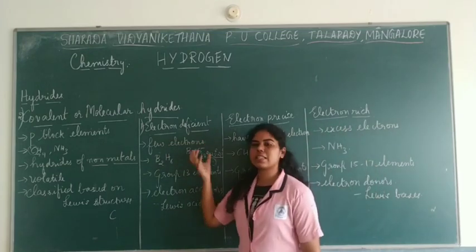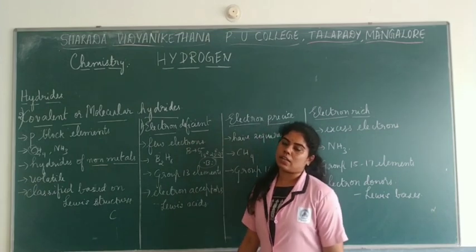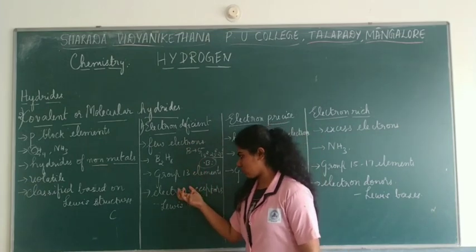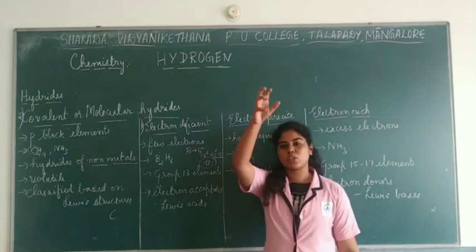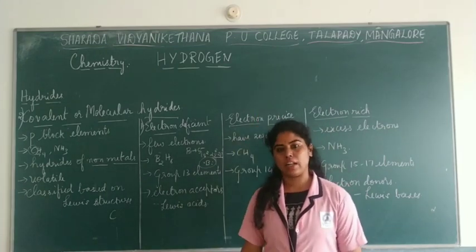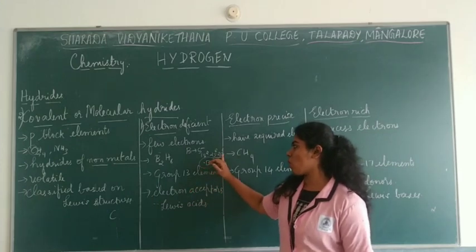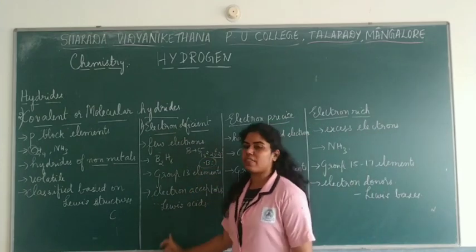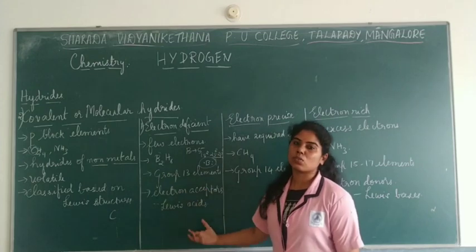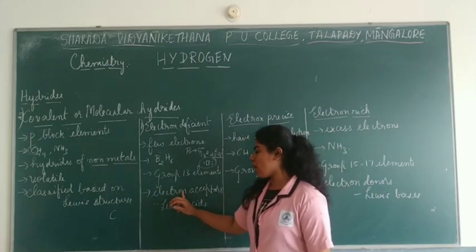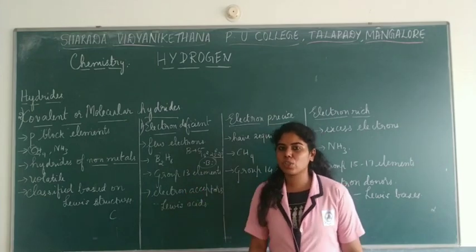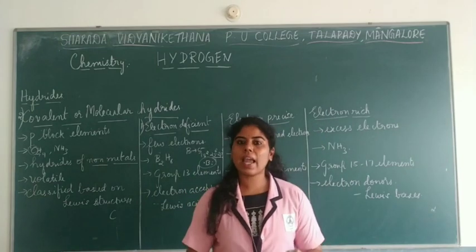Usually these electron deficient hydrides are of group 13 elements, especially they come under group 13. That is why it is a p block element. Now when you see that they are electron deficient, that means they tend to gain electrons.